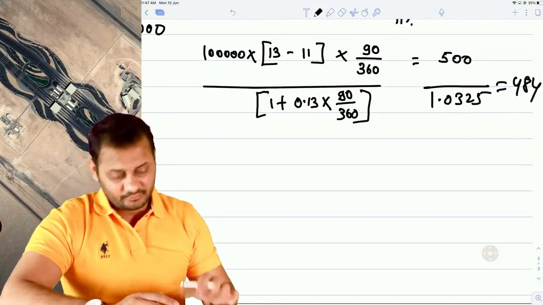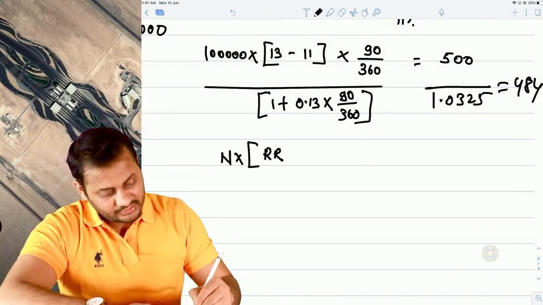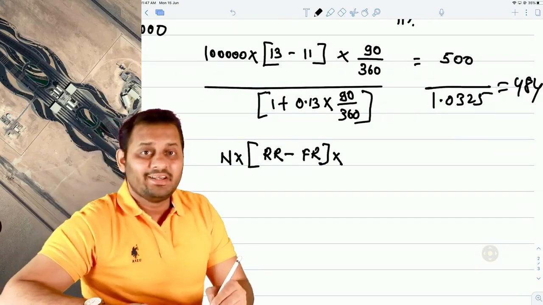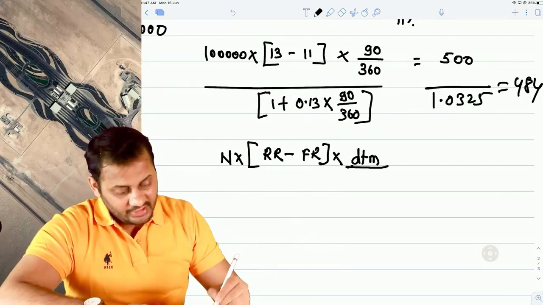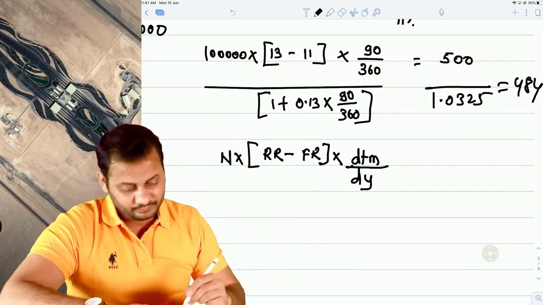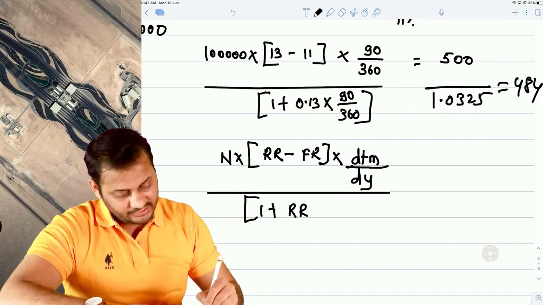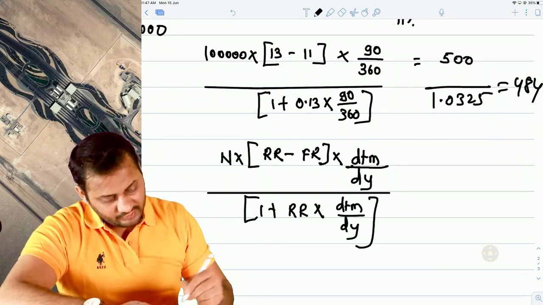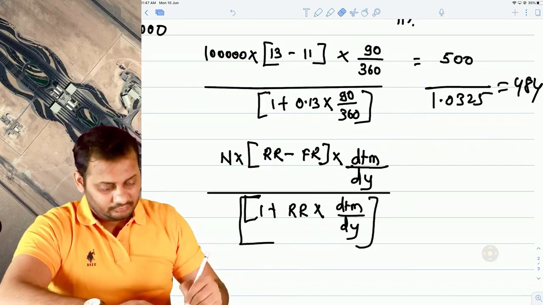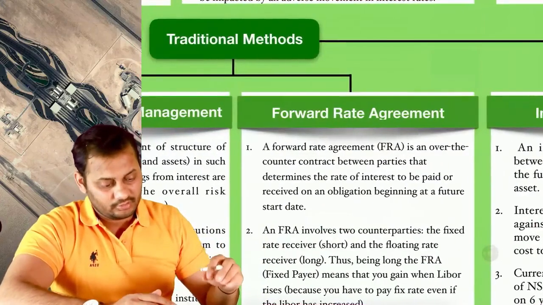But what is the formula? Have a look. 1 lakh means notional principal amount, into 13% is the reference rate, 11% is the forward rate, into 90, which means days till maturity, how many days are left till maturity, and days in a year is dy. Then divided by 1 plus reference rate multiplied by days till maturity divided by days in a year. So how difficult is this formula to understand? If you understand the logic, there is no formula that you will have to mug up. Let's have a look here.